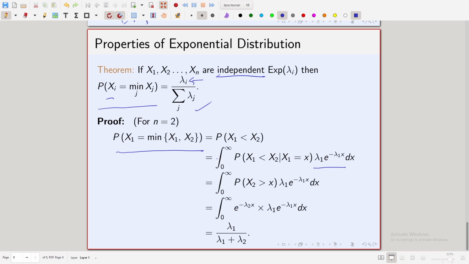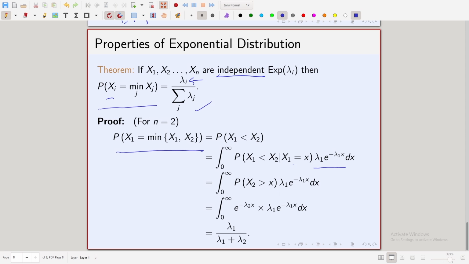You have seen this formula in the first few lectures, which were the preliminaries. So, the probability x1 less than x2 is the integration from 0 to infinity of the probability x1 less than x2 given x1 is equal to x, times the density dx. Now, you know that x1 and x2 are independent.